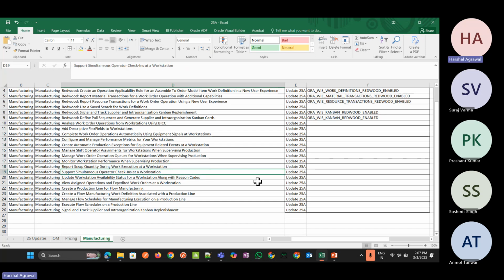Okay, so the next one is support simultaneous work order check-in at a workstation. There are some manufacturing plants with complex manufacturing processes, such as heavy equipment for work execution, that require coordinated efforts from multiple operators at a workstation. So now we can check in and check out at the workstation independent of another operator working at the same workstation.